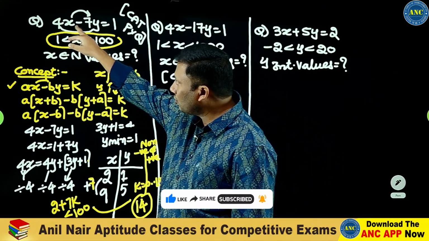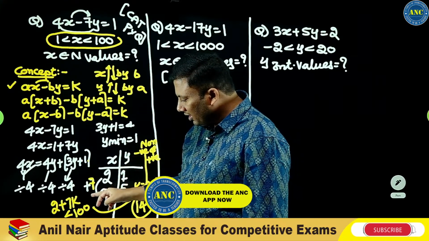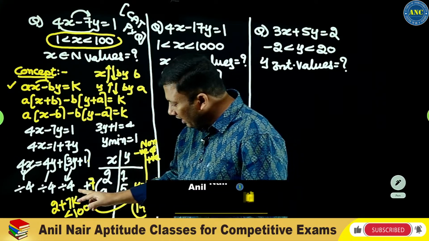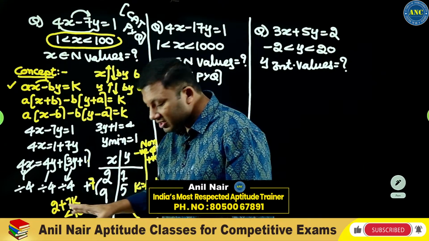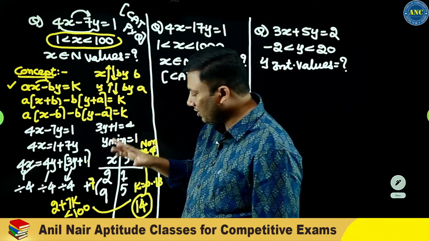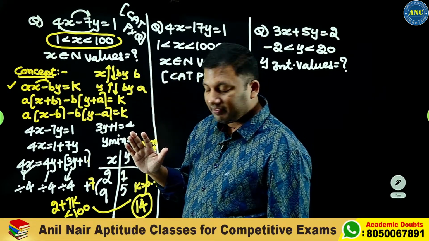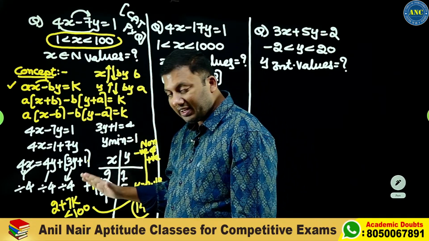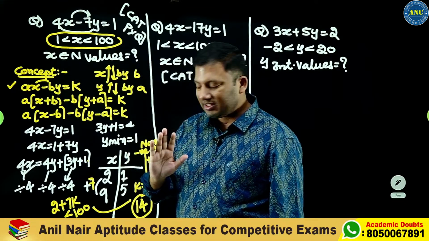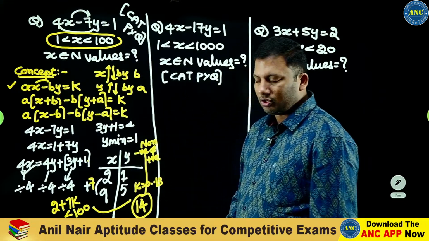X will always go in steps of 7 increase. So 2 plus 7k is less than 100. K can take 0 because I will get the value 2, and the value of x is greater than 1. K cannot go beyond 13 because if k is 14, I will get 100, and 100 is not less than 100. So k goes from 0 to 13.